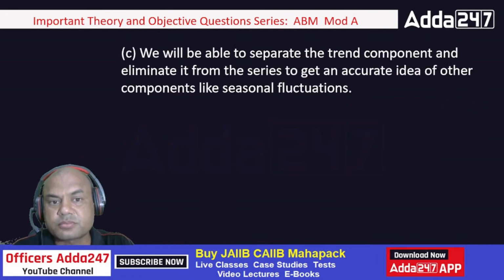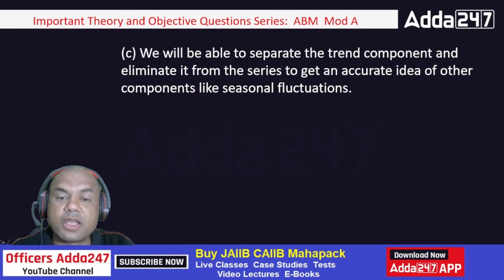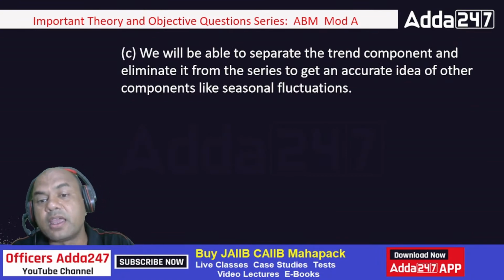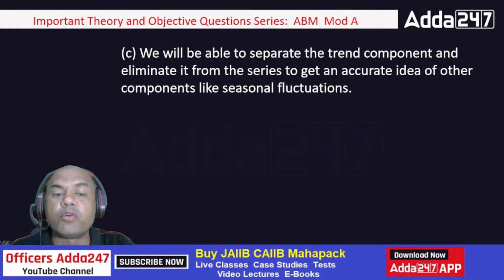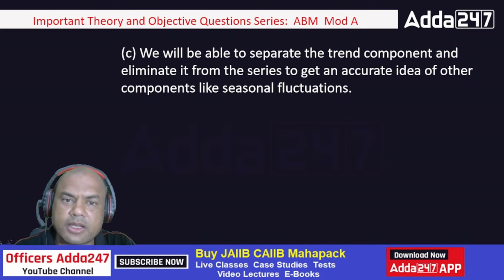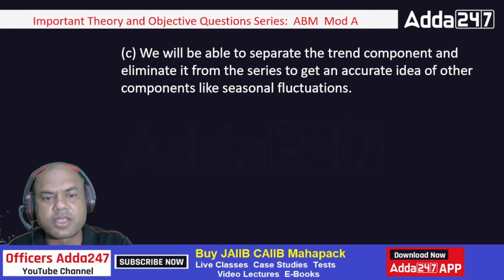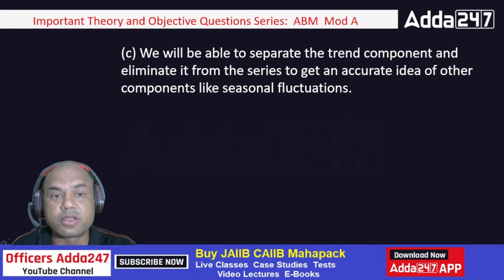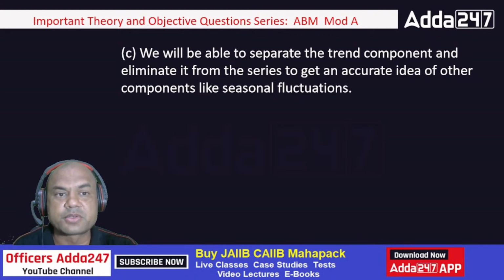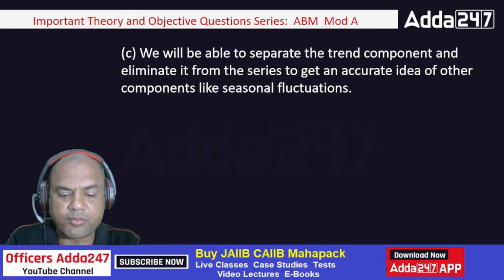We'll also be able to separate the trend component and eliminate it from the series to get an accurate idea of other components like seasonal fluctuations. Now this is a bit confusing part that needs an explanation. I'll show you a simple one. Let me show you live over here. Let me show you the live case. Hold on.